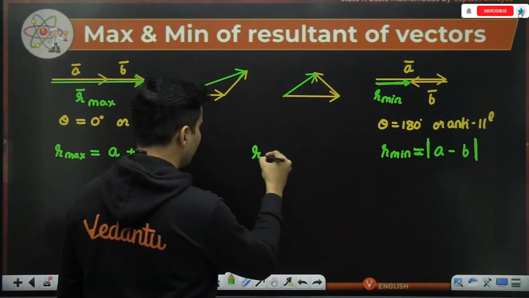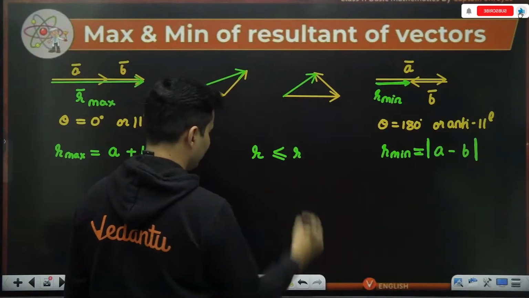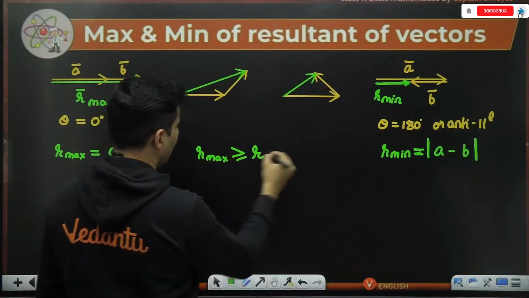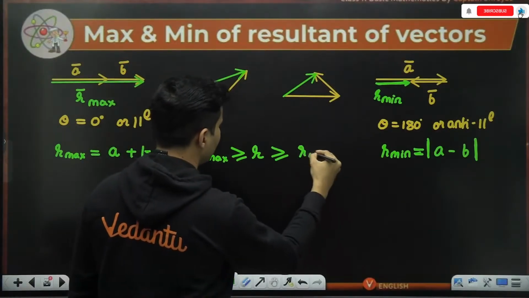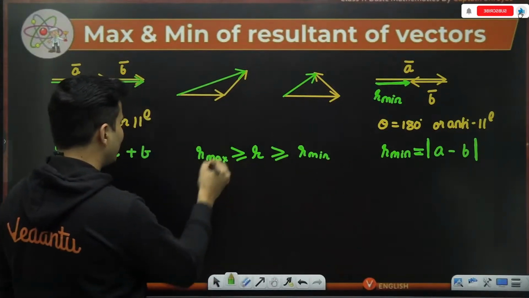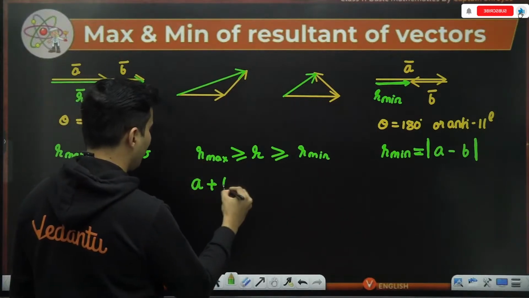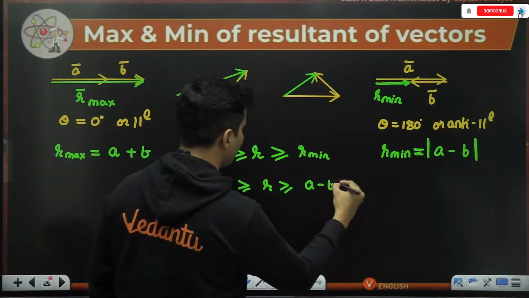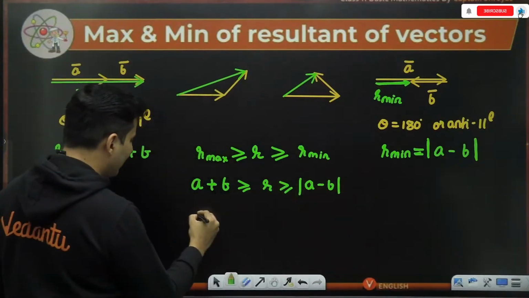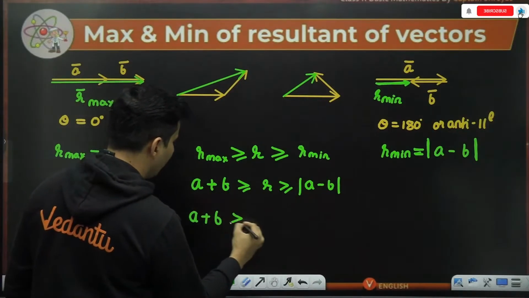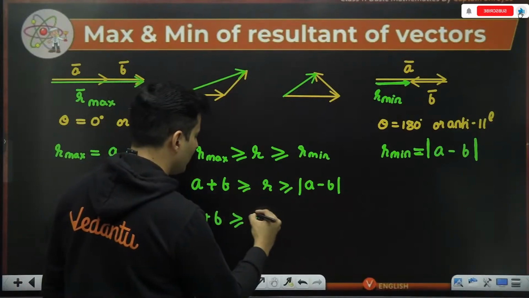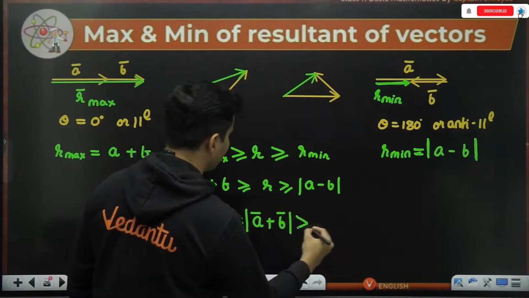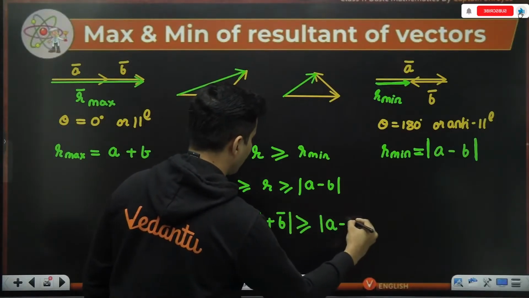So in general, the resultant will be lesser than or equal to R max, and it will be more than or equal to the minimum one. What is the maximum value? It is nothing but A plus B. What is the minimum value? It is mod of A minus B. What is R technically speaking? R is the magnitude of the vector resultant. So it is modulus of A bar plus B bar, which is more than or equal to mod A minus B.